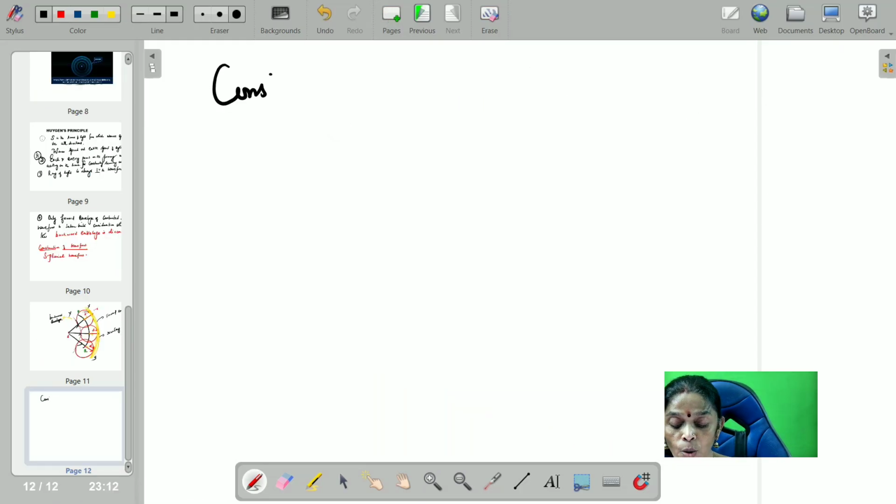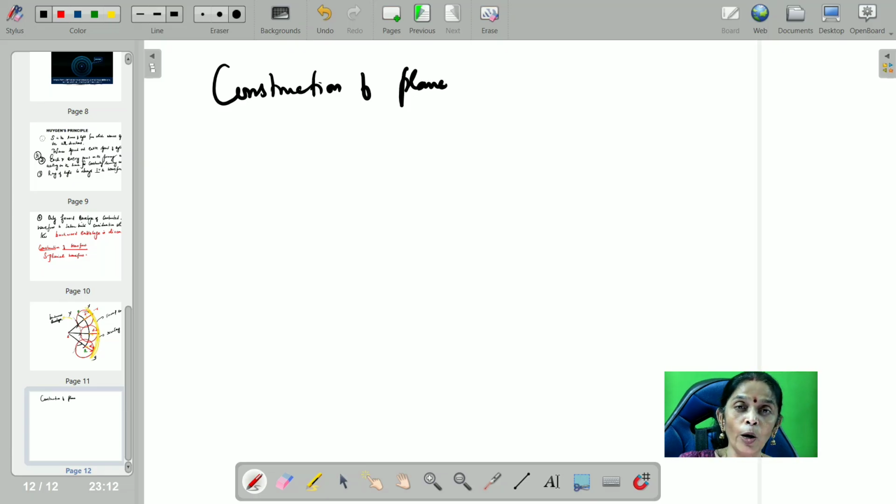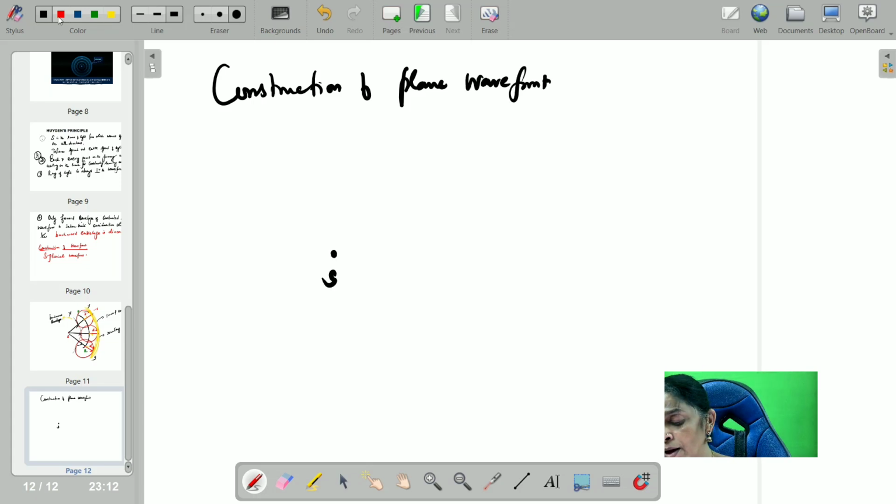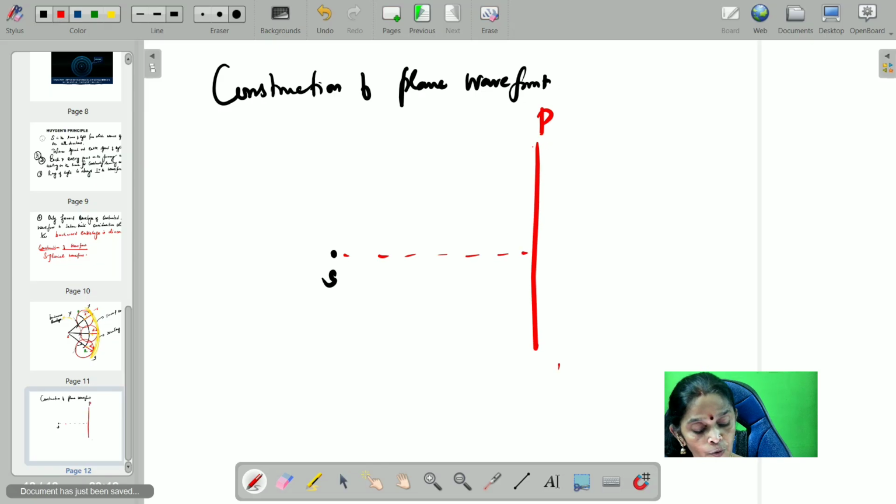You write: construction of plane wavefront. What is the difference? Same point source, but instead of a closer distance, a far away distance. Take a point source, then take an infinite distance from the source. Now, this is the primary plane wavefront. Choose 3 points on it, A, B, C.